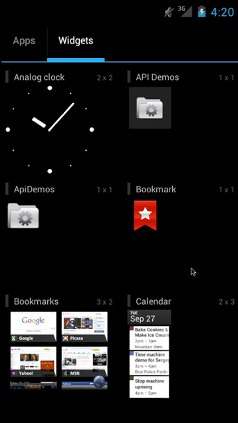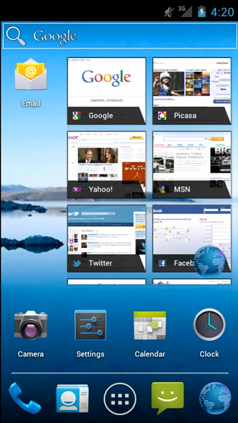So here are the widgets. Now they are stored within the app tray rather than within another menu system on the home screen. So we can scroll through our widgets, tap and drag them to the home screen, just like you can do with individual apps.